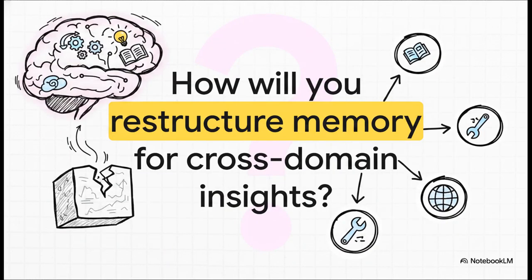This completely flips everything we thought we knew about AI memory design right on its head. We really have to stop treating agent memory like a dumb hard drive full of raw execution logs, and start treating it like a refined playbook of engineering wisdom. Which leaves us with one vital question to wrap up on. How will you restructure your agent's memory pool to evolve from simple, brittle recall to true cross-domain wisdom?